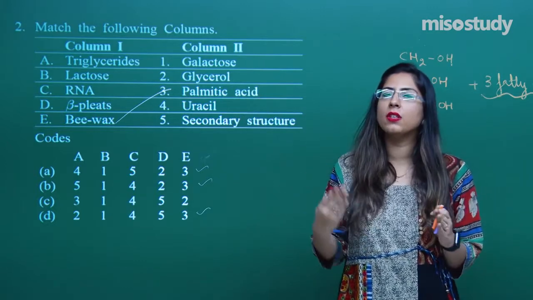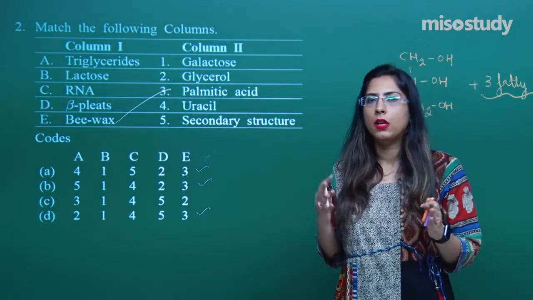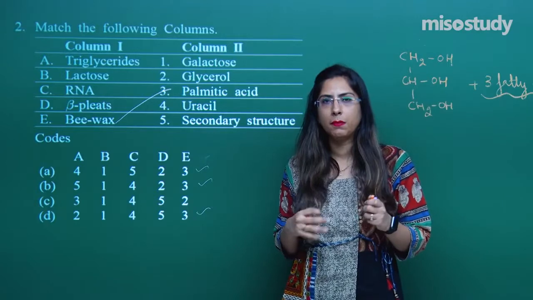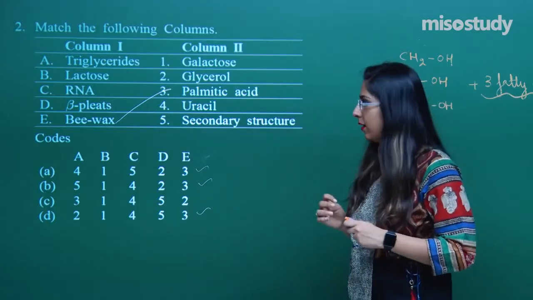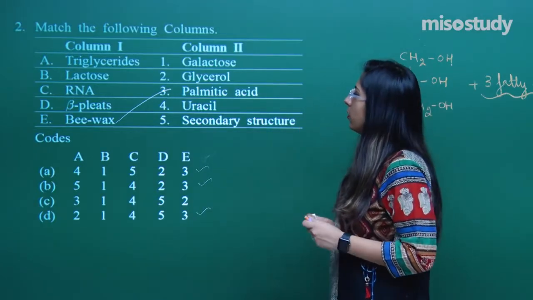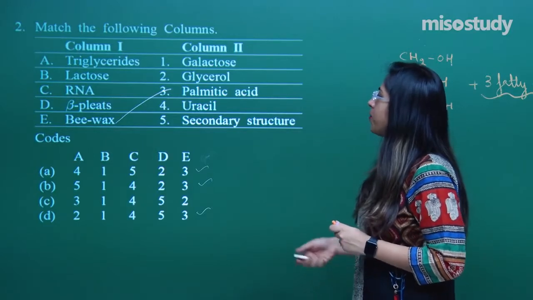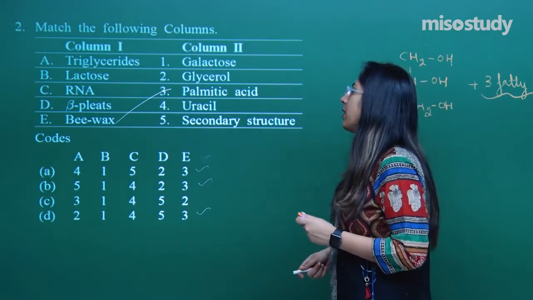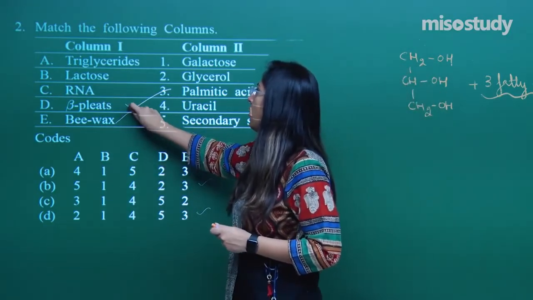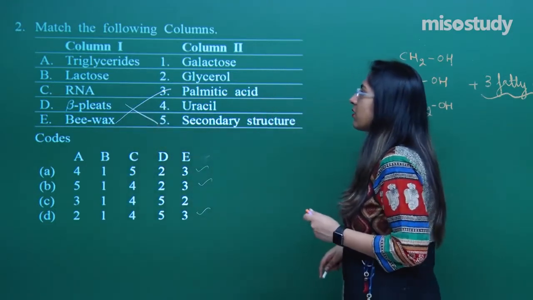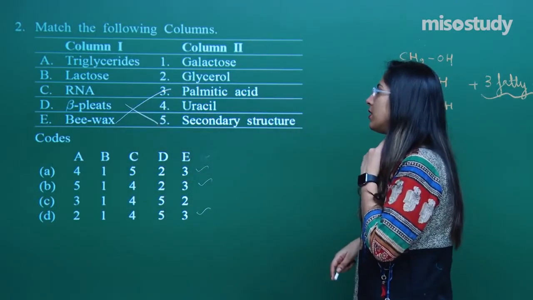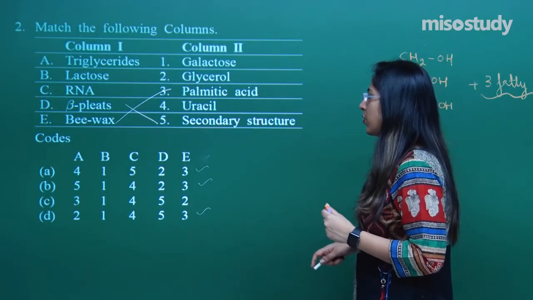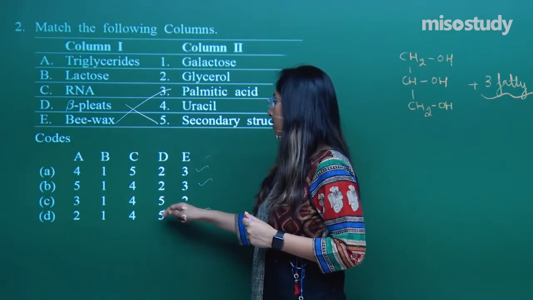In the secondary structure, we have 2 important foldings: one is called beta plated sheet and another is called alpha helix. Now, let us look for the option. Option number 5 states secondary structure. That means for beta plated sheet, we have the secondary structure. So, for D, we have to look for the option in which 5 is there.